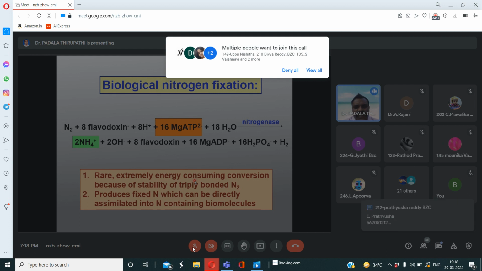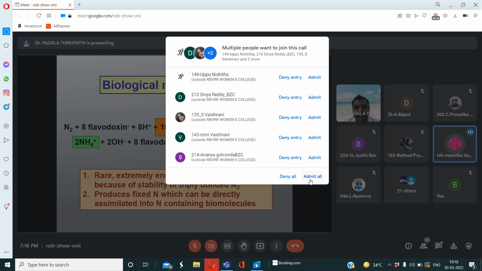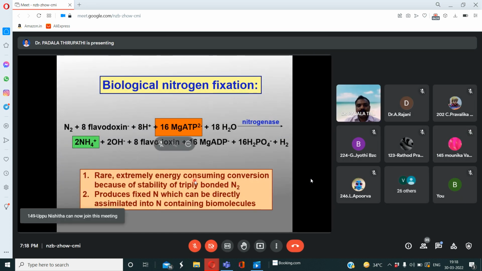The slide is visible. Biological nitrogen fixation. The chemical equation is visible, my dear friends. The chemical equation is visible. Is the chemical equation? Yes, sir. Somebody are waiting, sir, to admit. Huh? Somebody are waiting to admit, sir. అమ్మా నాకు వినపడలేదు మీరు చెప్పింది. వెయిటింగ్ అడ్మిట్ చేయరా సార్? మా ఫ్రెండ్స్ వెయిట్ చేస్తున్నారు. మరి ఎవరు చేయాలి? మేడం ఉన్నారు కదా, మేడం చెప్పాలి.